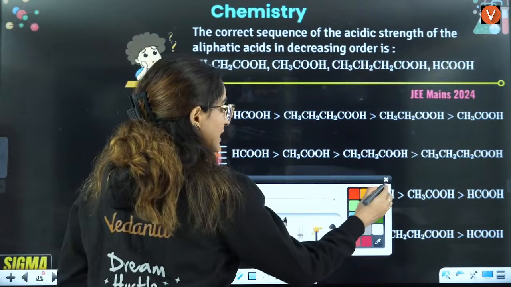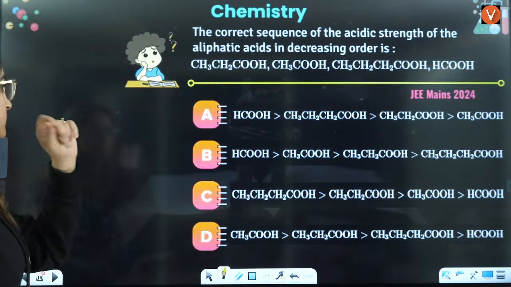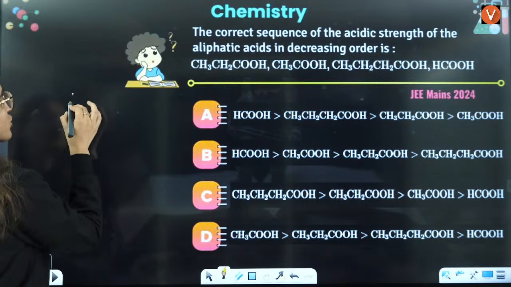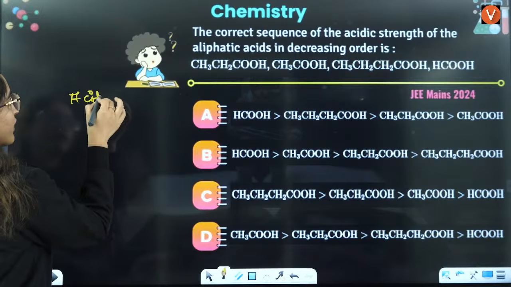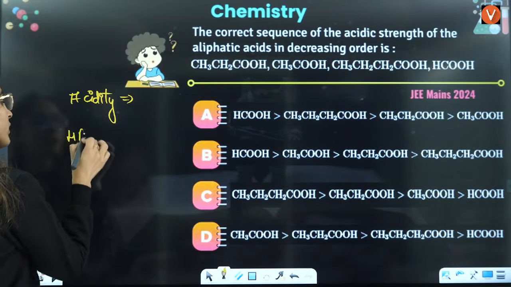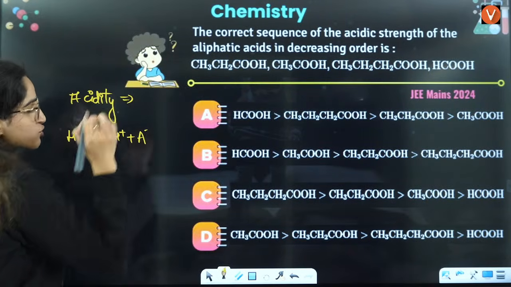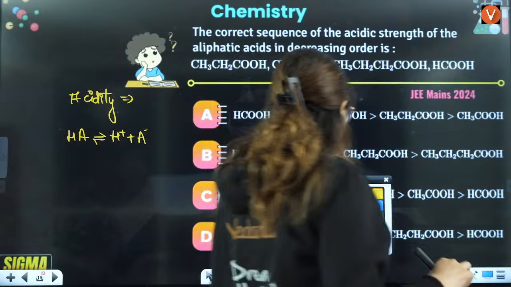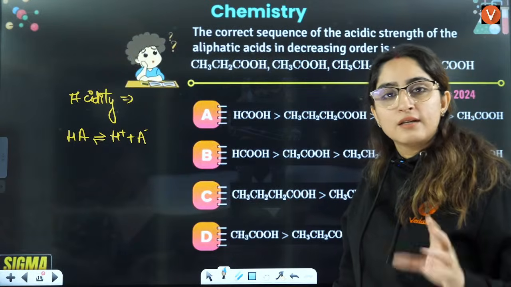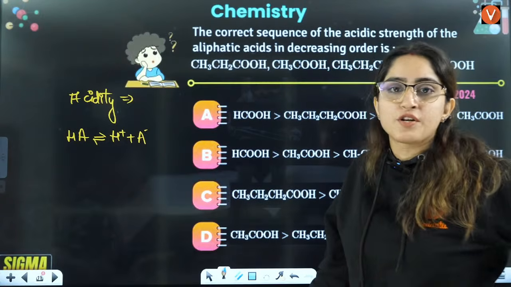So firstly, let's understand inductive effect. If you talk about let's say acidity, okay, firstly to answer this question you should know acidity as well, right? When I talk about acidity, guys, you must remember, acid means the one which is giving the H positive, right?